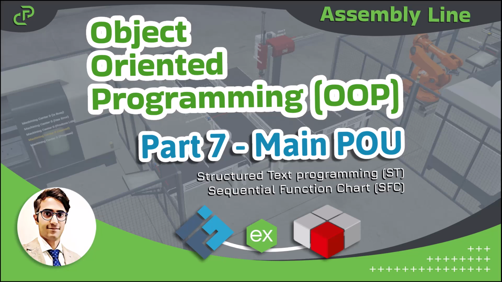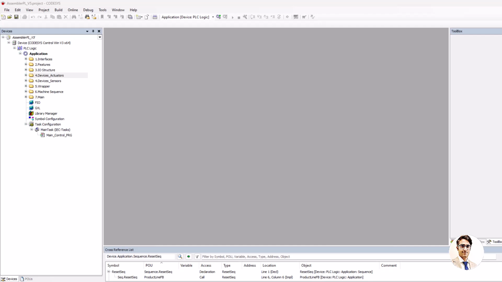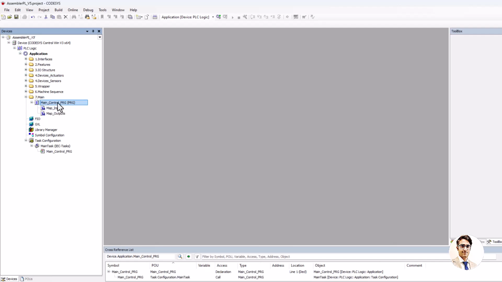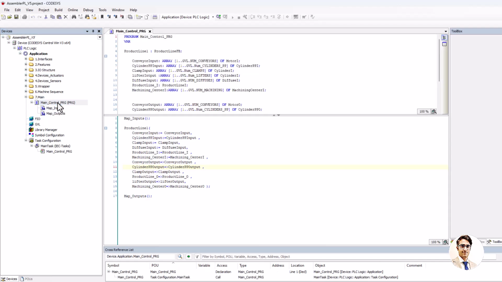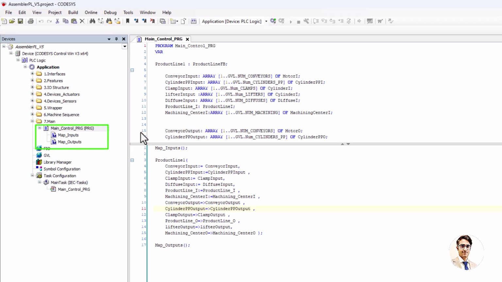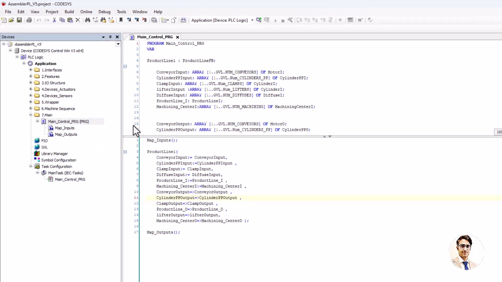Hello guys, this video is about the last layer of OOP programming of the assembly line. This layer divides into two main parts. First, instantiate the wrapper and then assign inputs and outputs to it. Here you see that I have created two methods, one for mapping inputs and another for mapping outputs.